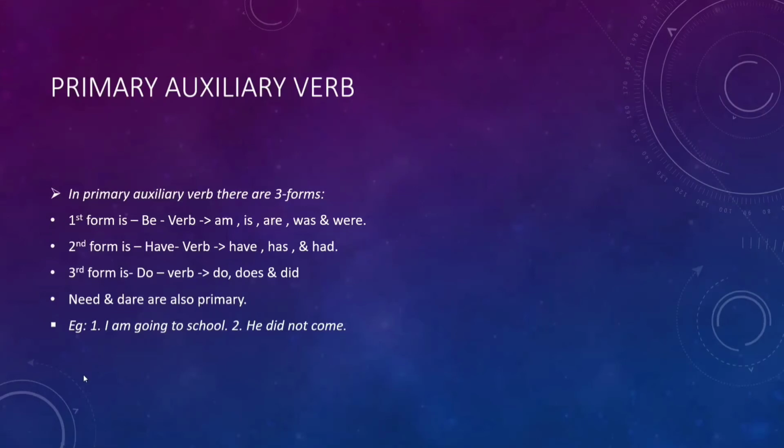Now let's see example. I am going to school. Here go is principal verb and am is here primary auxiliary verb. He did not come. Here come is principal verb and did is here primary auxiliary verb.